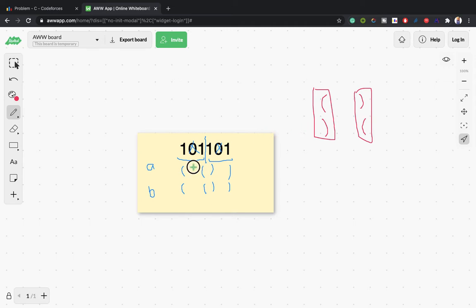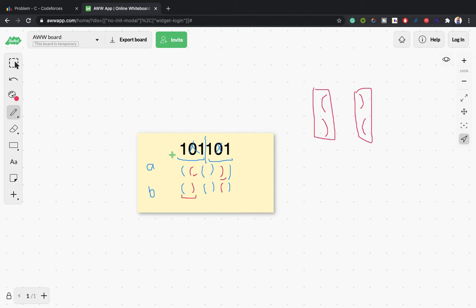Like we can't use this here and also this here. It will not form balanced parentheses, because here you can see at the last we have no opening for this bracket. This will be an invalid case. So if we are using this opening-closing here, then we have to use this closing-opening here, as this will be balanced by this, and this will be balanced by the one before.